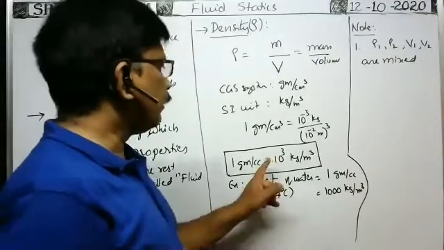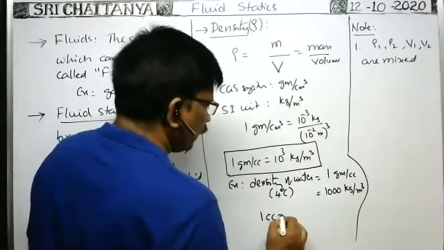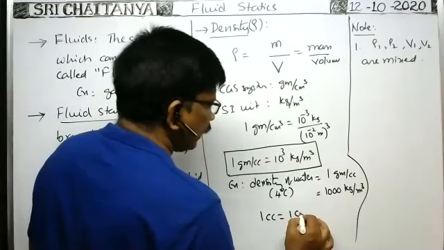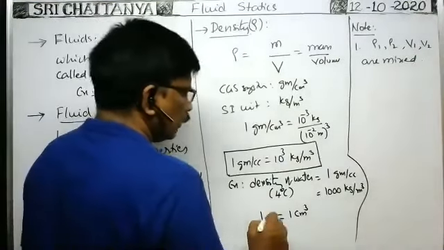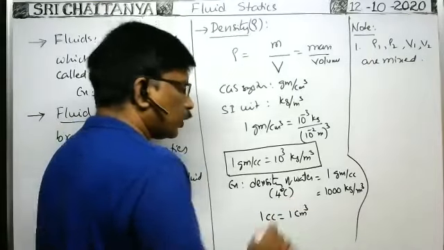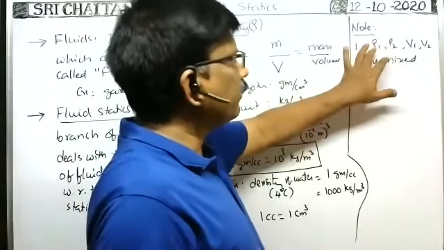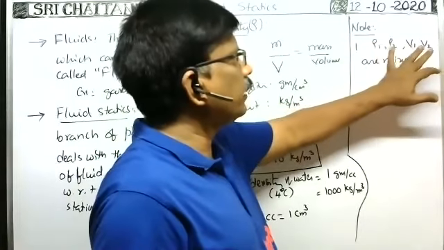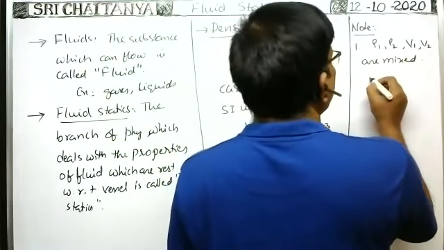Here cc means centimeter cube. 1 cc is equal to 1 centimeter cube. Here, when two liquids having different densities ρ1, ρ2 and volumes V1, V2 are mixed together, then the average density of the mixture.